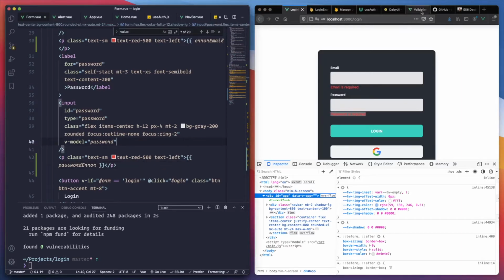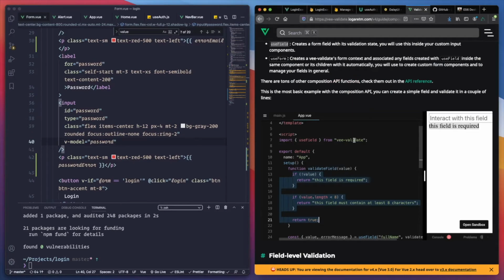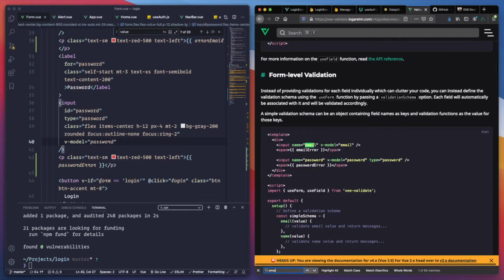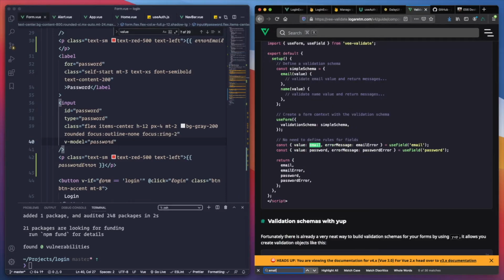Let's continue looking at the VeeValidate. And let's look something for the email. They should have something here. You go, email error. Oh, they're using something more advanced here.